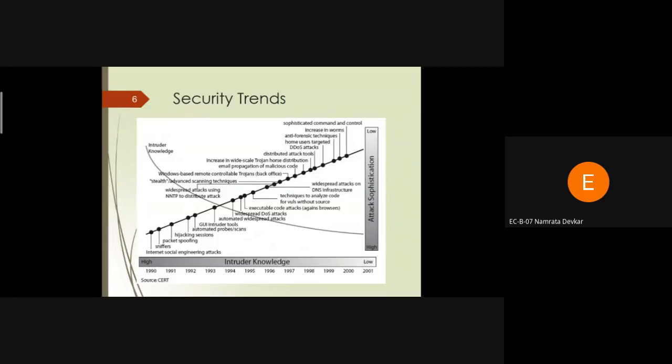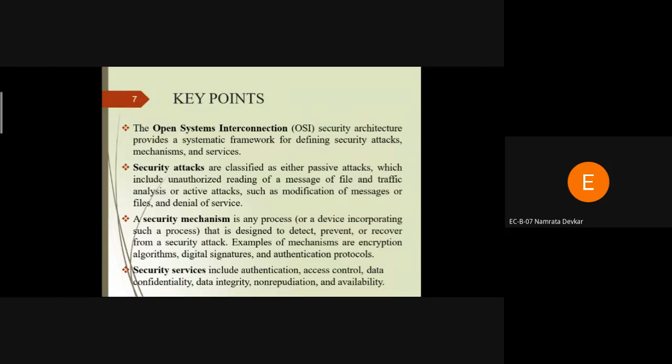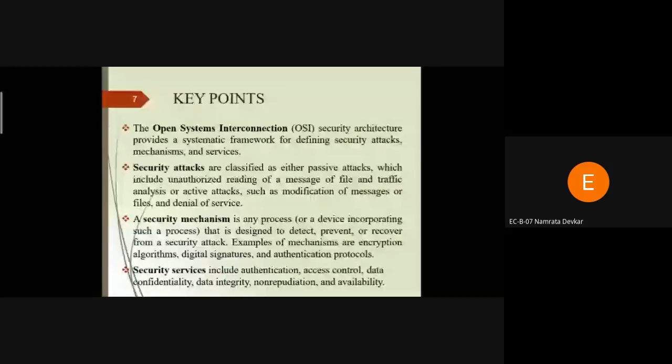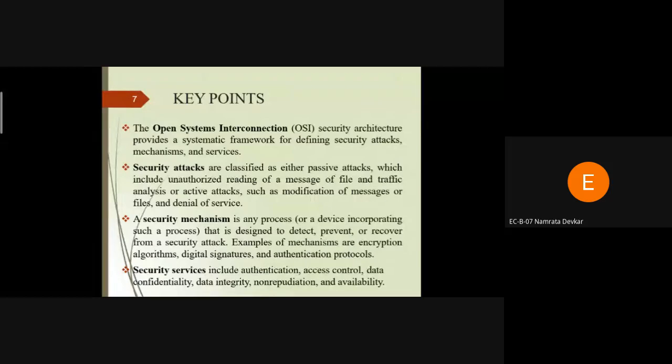As we use the various technologies, we can find out the number of applications of security. We can find there is an application of network security in various areas. If we have to study network security, we have to study the one most common architecture, that is Open System Interconnection architecture. That is called the OSI security architecture. The architecture is very important in network security.